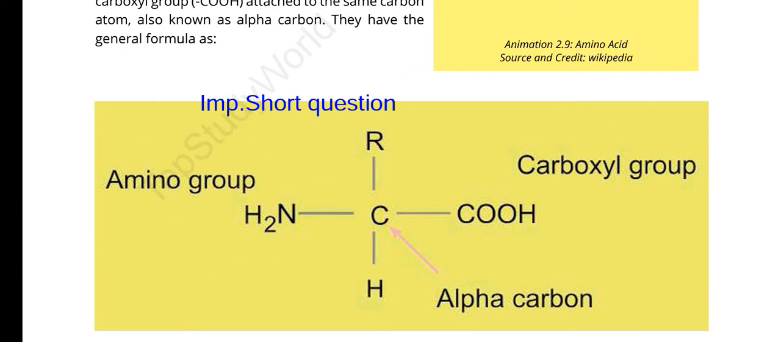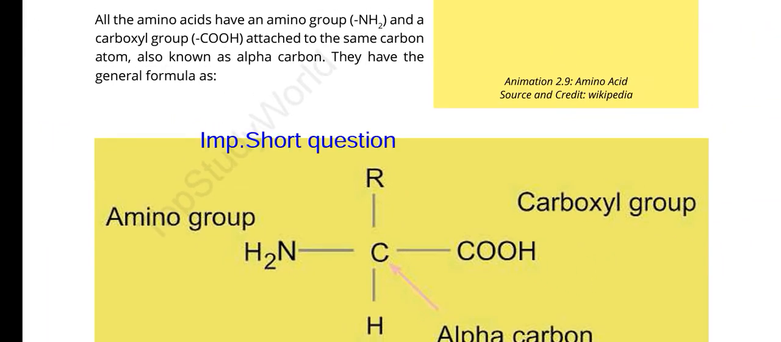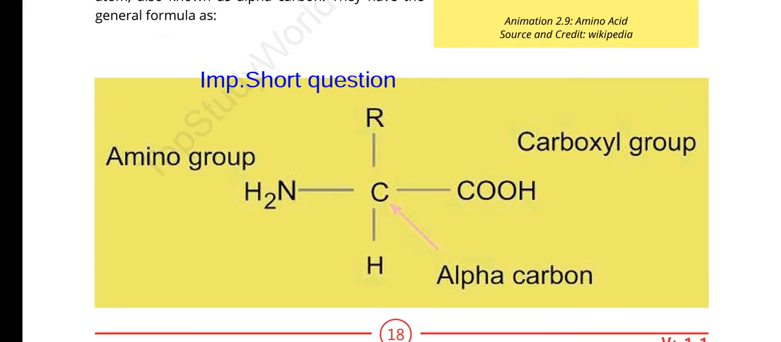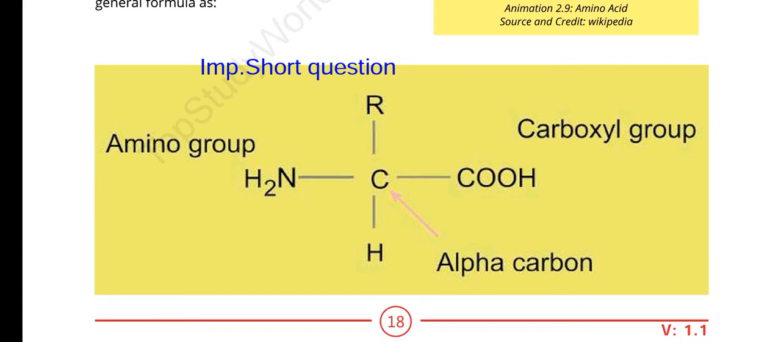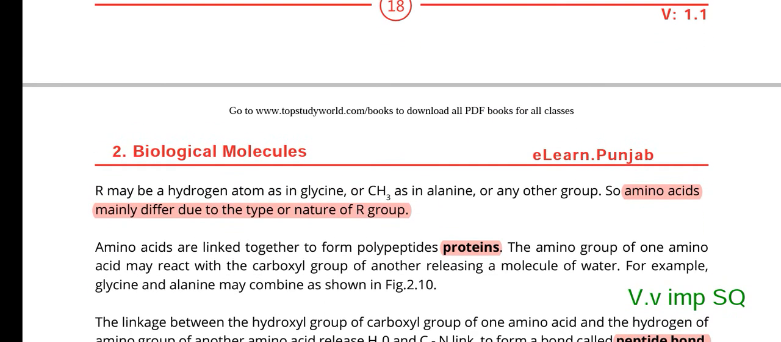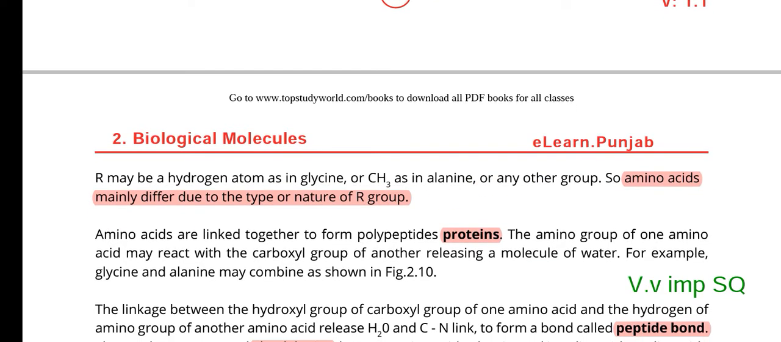There are differences in the structure of amino acids and different classification of amino acids due to the R group. It is a very important MCQ. Due to the R group, different amino acids vary from each other. For example, in glycine, the R group is only hydrogen, and in alanine it is a CH3 methyl group. So amino acids mainly differ due to the nature of the R group.